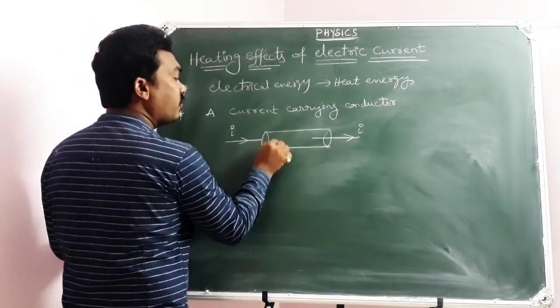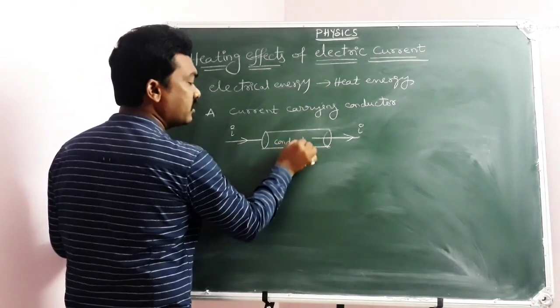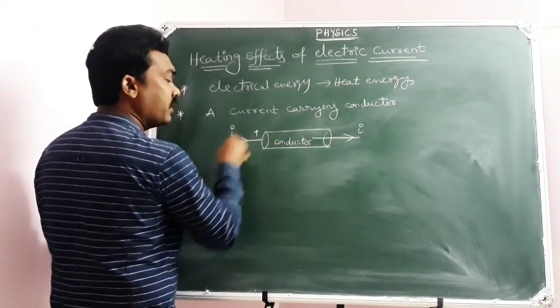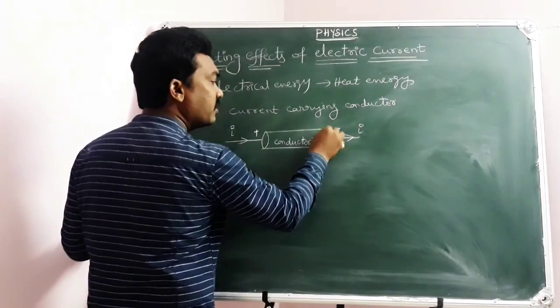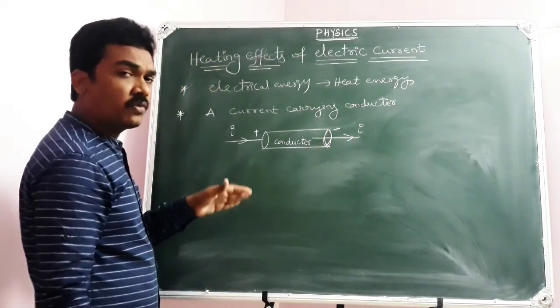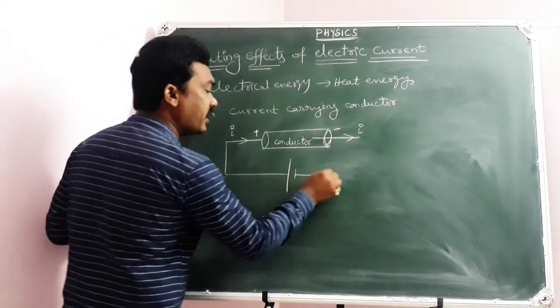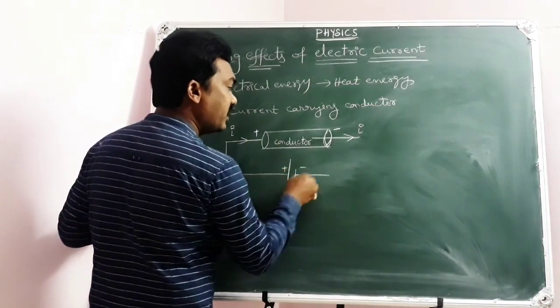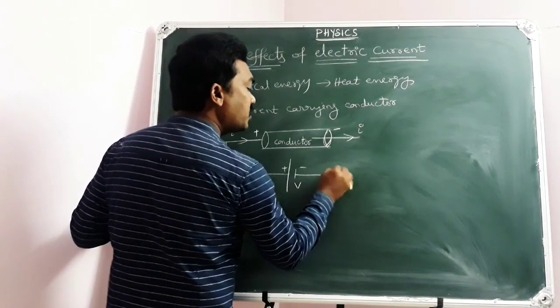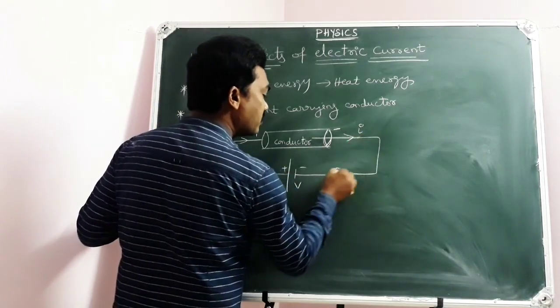It means one terminal of the conductor is at high potential, the other terminal is at low potential. This is all possible, of course, when you have connected your conductor across a cell or battery whose voltage is V through a switch and ammeter.